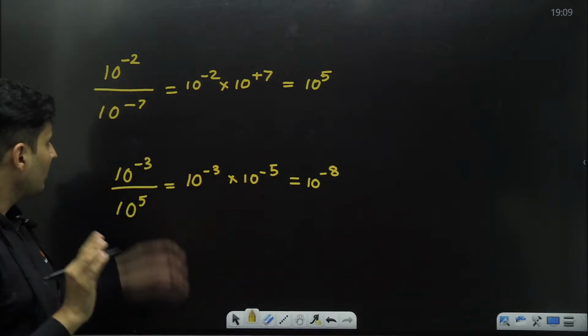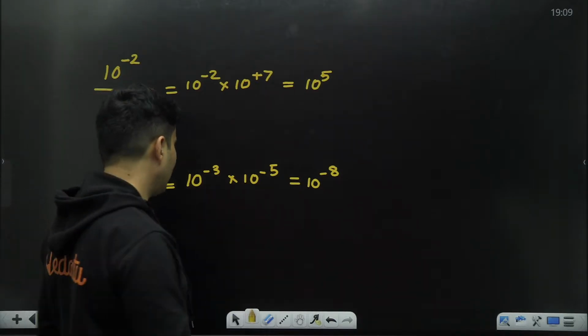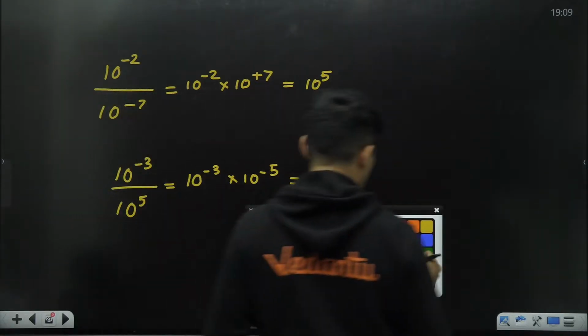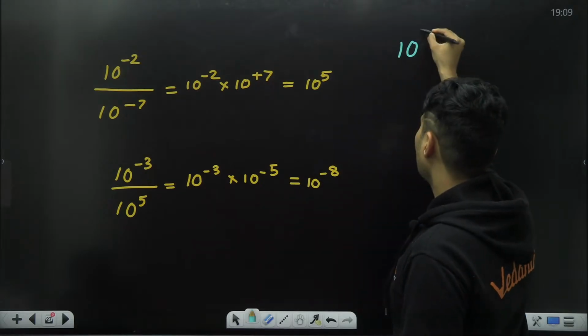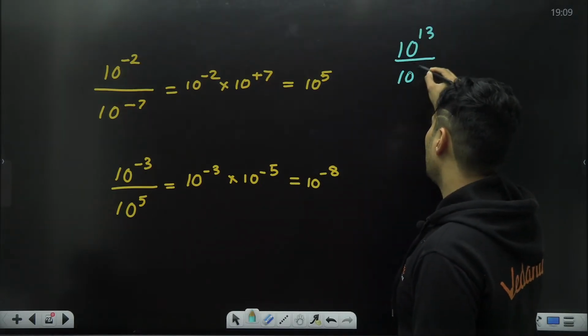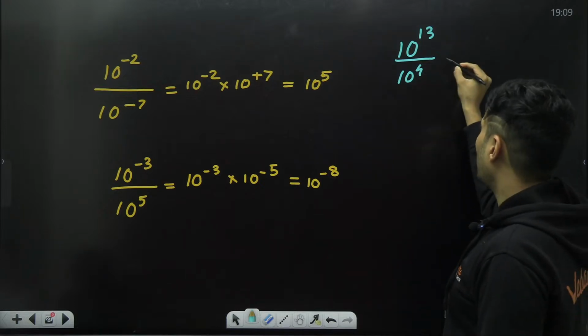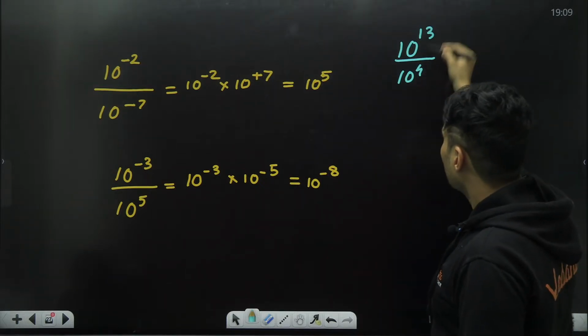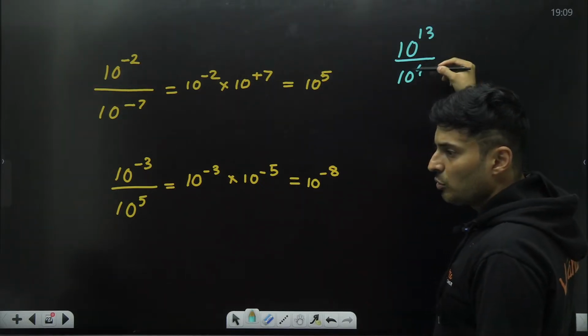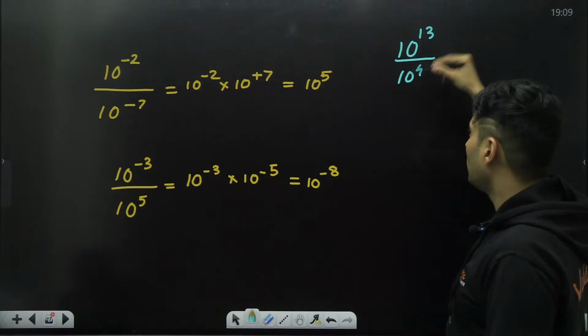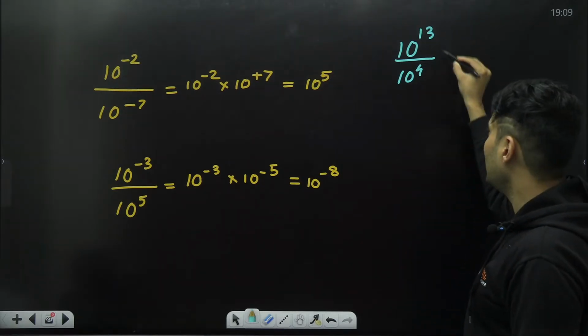Is that clear? This is one type of calculation that you might encounter. Another type of calculation that you might get, for example, 10 to the power 13 and 10 to the power 4. You can take it on the top and do it, okay? Or else, when one of them is in the numerator and one of them is in the denominator, both in different places, then you will subtract them.